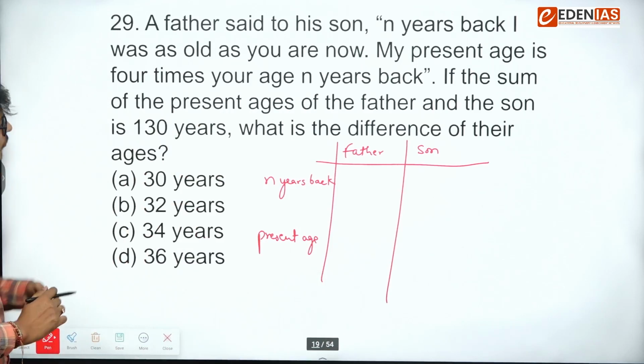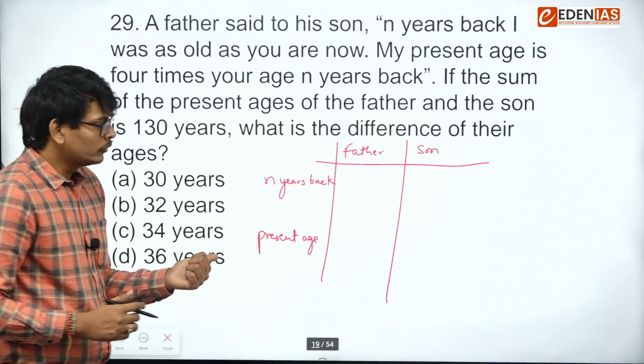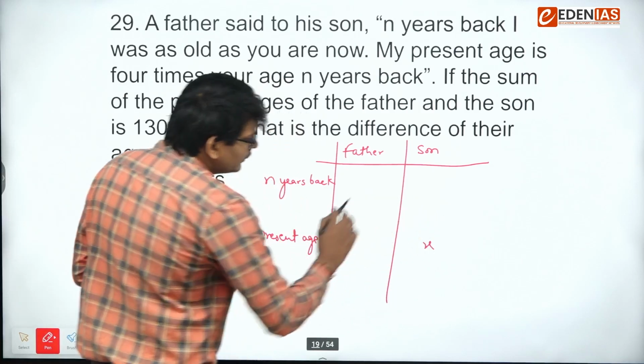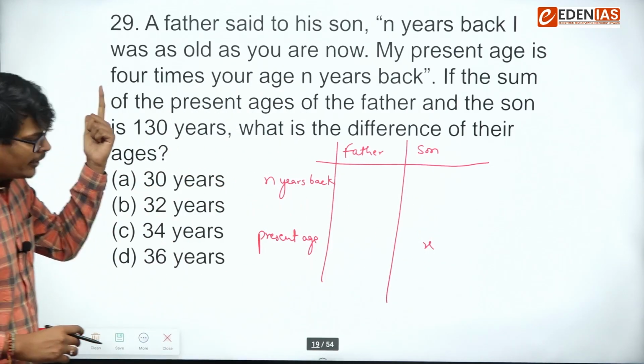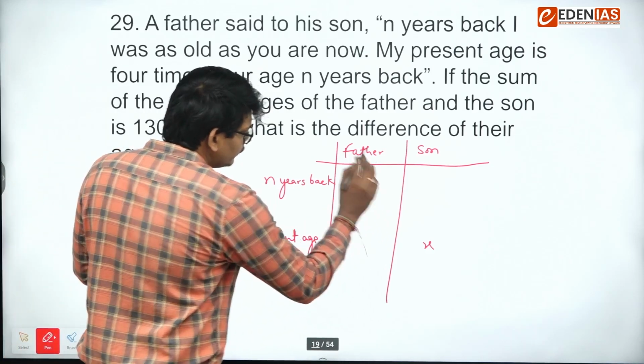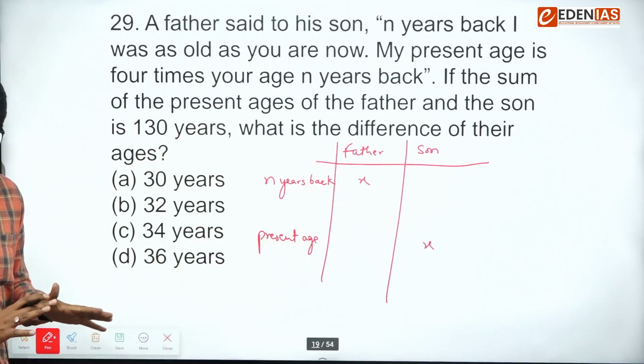N years back, father said to his son, N years back I was as old as you are now. So if son's present age is X, father's age N years back was X years, right?